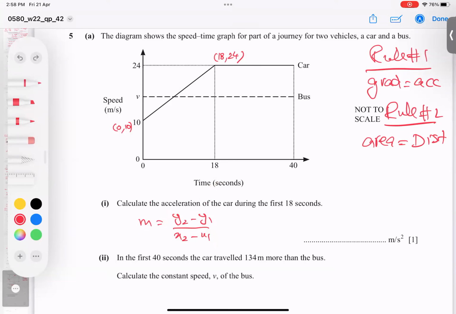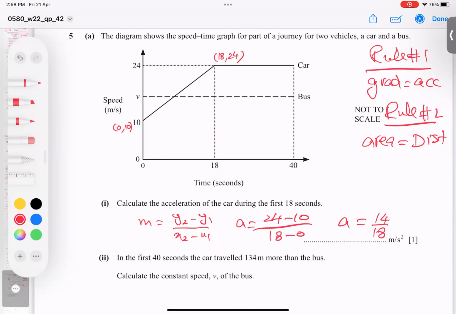So I'm writing a here, and Y2 is 24, Y1 is 10, so 24 minus 10, and X2 is 18, X1 is 0. You can label them to make it easy. The answer comes to 14 over 18.